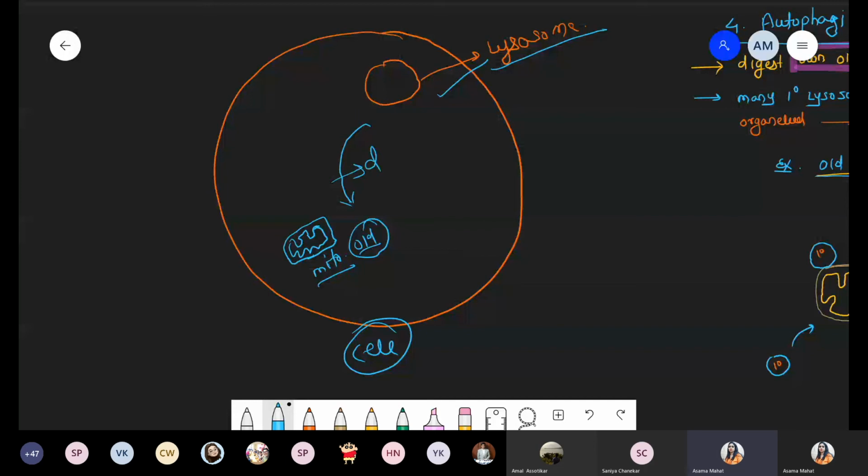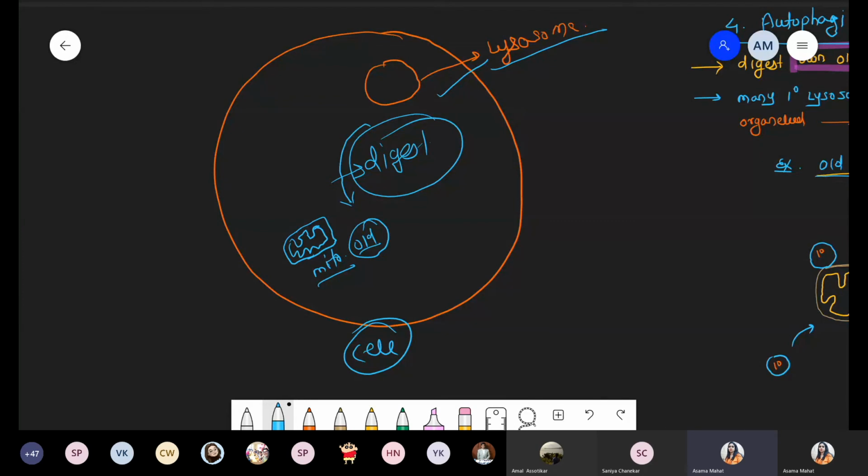mitochondria which is present in a single cell. बाहर वाला मटेरियल तो डाइजेस्ट करेगा ही करेगा, by the process of exocytosis and endocytosis, it will take the material and it will be digested. But they have a specific property, they can digest unwanted cell organelles also, their own cell organelle, because mitochondria is present within this one cell, and now this mitochondria has become dead, it has become non-functional, it has become old. We have to degrade that. And who takes that decision? That decision is just the attachment of primary lysosome, and it is an indication, it is a signal. This mitochondria is old and now we have to digest that.